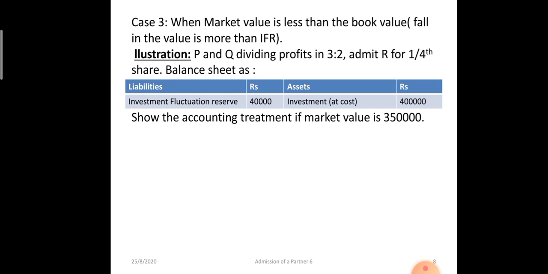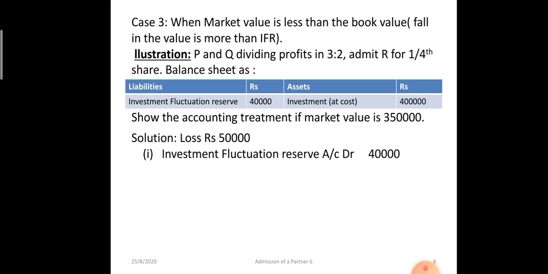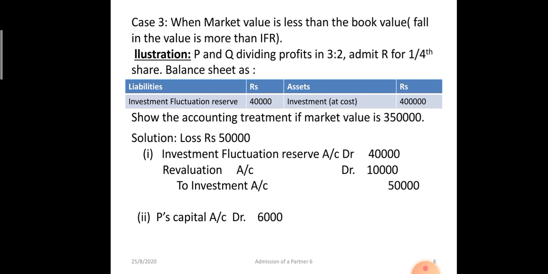Fall in the value of investment is 50,000 rupees, and from this 50,000, 40,000 will be written off from investment fluctuation reserve, and the balance 10,000 will be debited to revaluation account. So investment fluctuation reserve account debit 40,000, revaluation account 10,000, to investment account 50,000 rupees. Now this 10,000 loss on revaluation will be transferred to partners' capital accounts in the old ratio 3:2. So P's capital account debit 6,000, Q's capital account debit 4,000, to revaluation account 10,000 rupees.